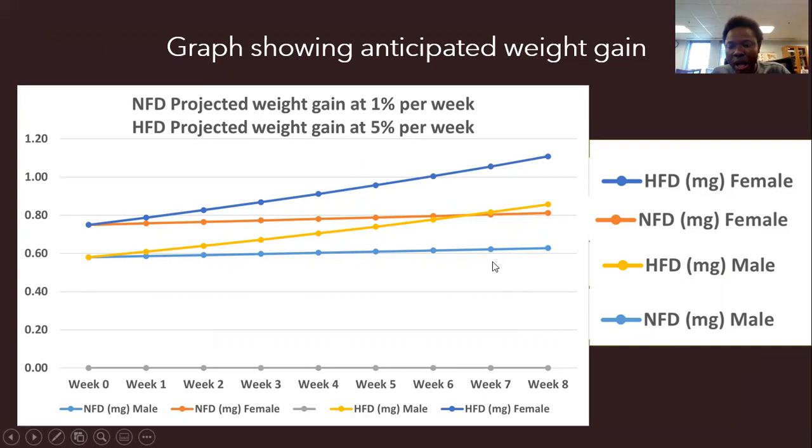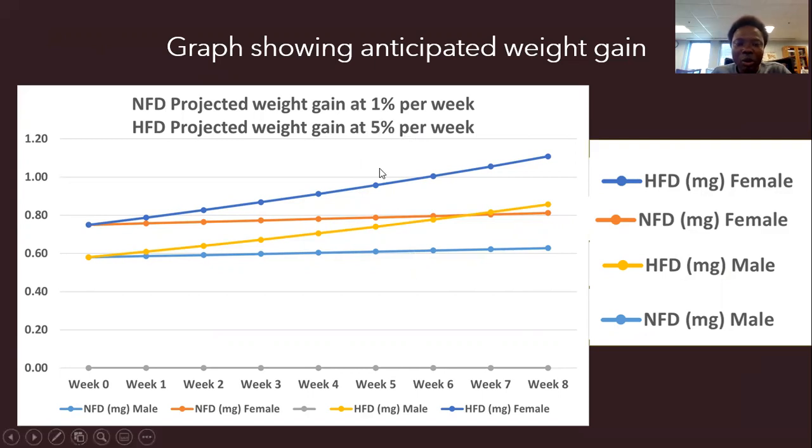So when you look here, we have the normal fed male. The light blue is normal fed male, and the brown is the normal fed female. So when you compare, we get to know that the female has increased in weight more than the male on the normal fed diet.